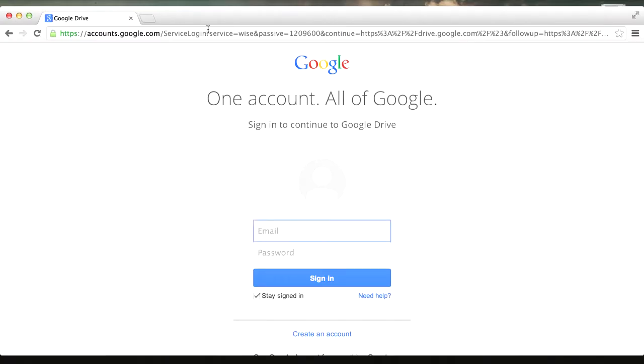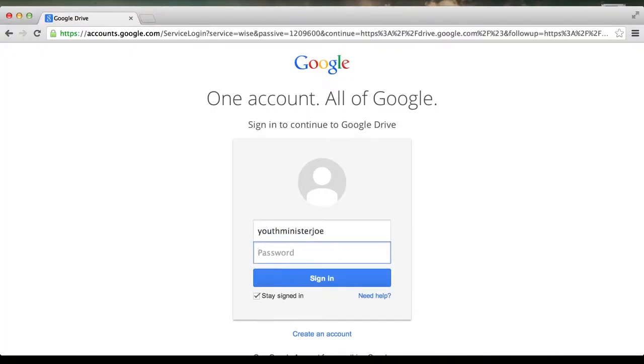Here we are on the Google account screen. And if you have a Gmail account, you can just use that and sign right in. Your Google Drive is ready for you and waiting to go. Now, maybe you need to create a new account. You don't have a Gmail, or you want to use your work email address or your personal email address without having to create a new one. Check out the text right below this video for step-by-step instructions on how to do that. So we're going to sign in with Youth Minister Joe's account here. And like I said, we're going to be using him as an example.